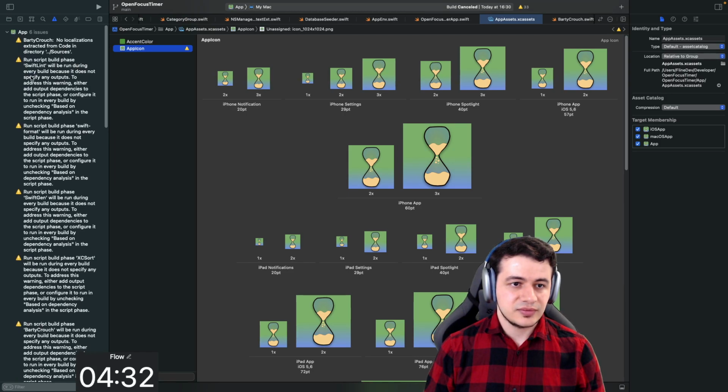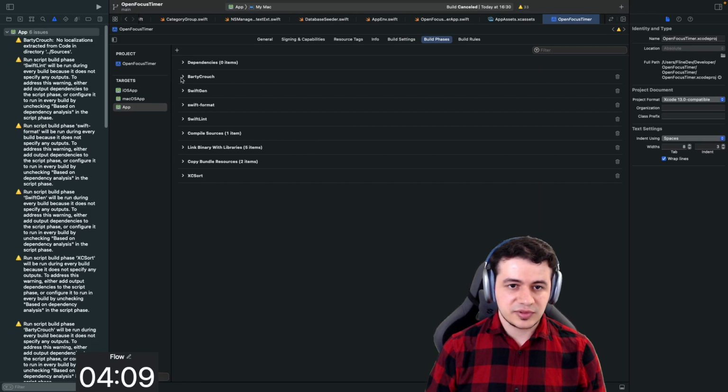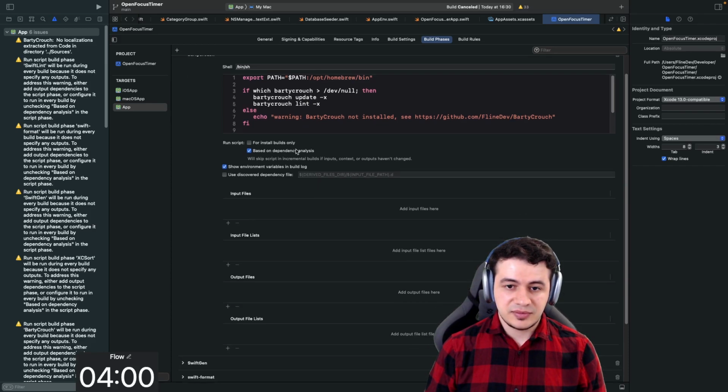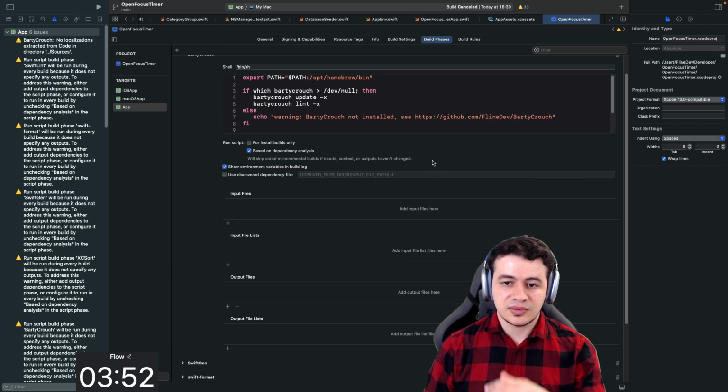Okay, run script build phase will be run during every build because it does not specify any inputs. To address this warning, either add... Okay, we're getting new build script warnings. That's interesting. Okay, so we have new options in the build scripts themselves. So BodyCrouch, do we want it to run every time? Based on dependency analysis, build skips the script in incremental builds if inputs, contents, or outputs haven't changed. So what are the inputs?